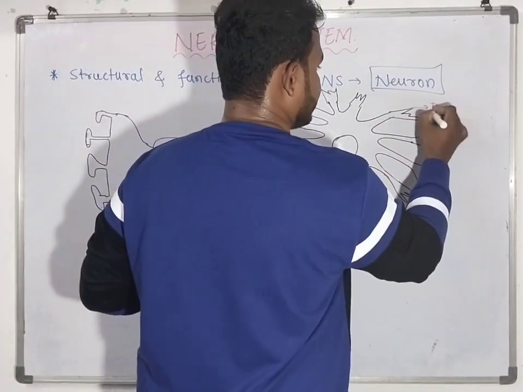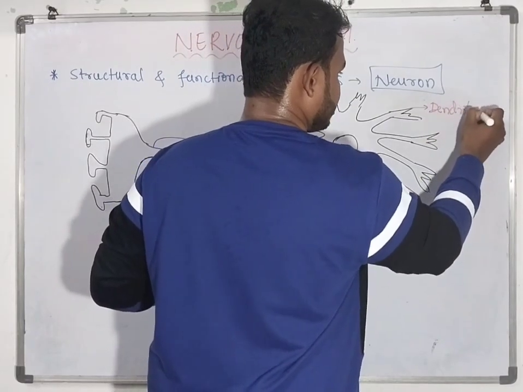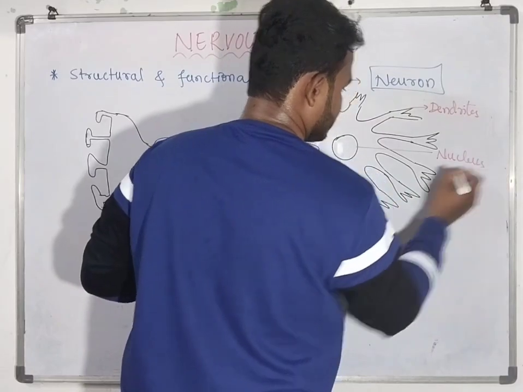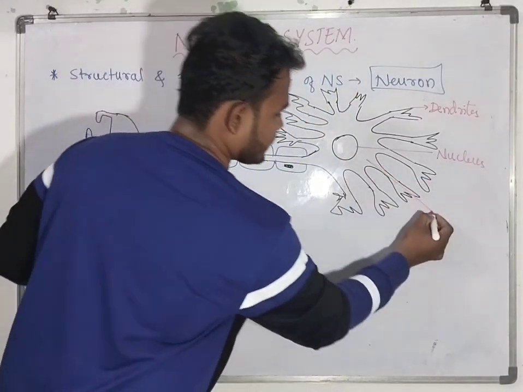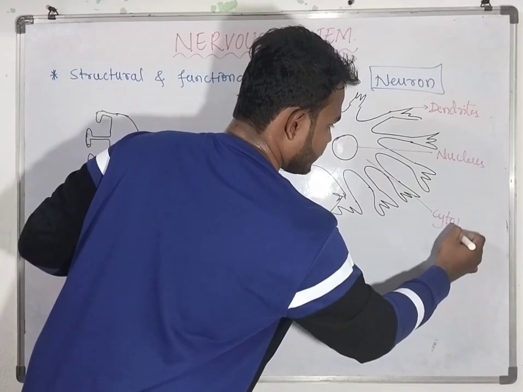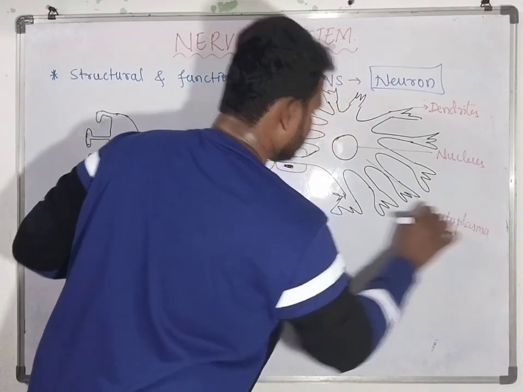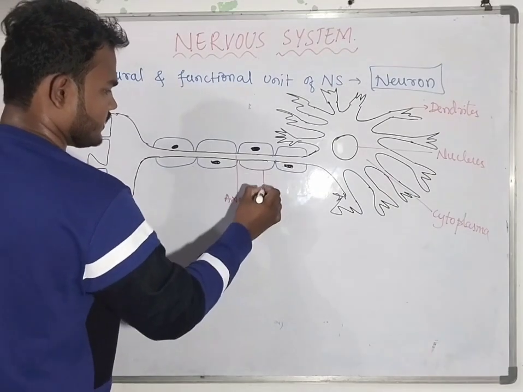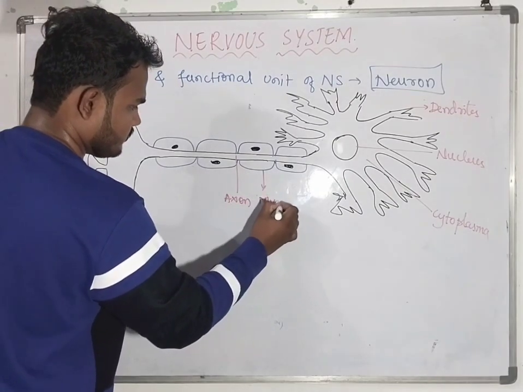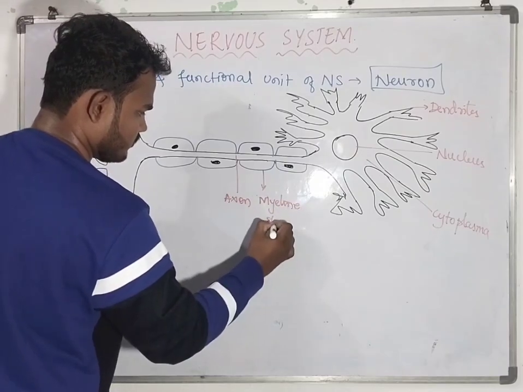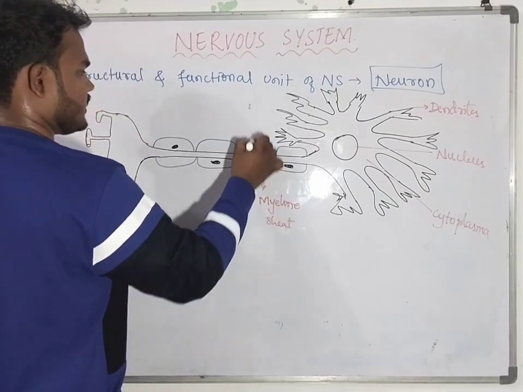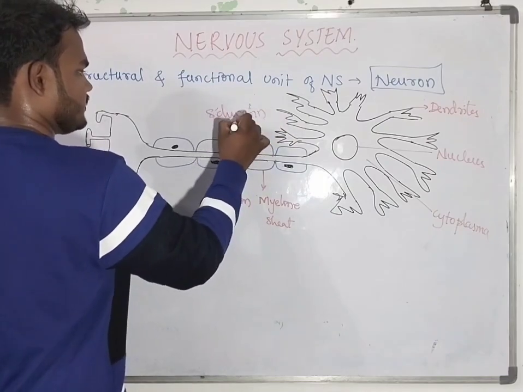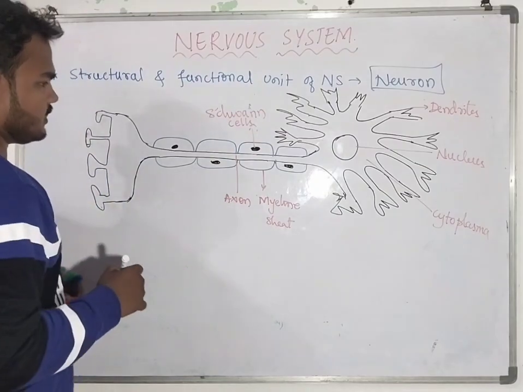It has dendrites, a nucleus, and the cytoplasm of this neuron. This line is called the axon. It has a myelin sheath, and these are the cells, the Schwann cells.